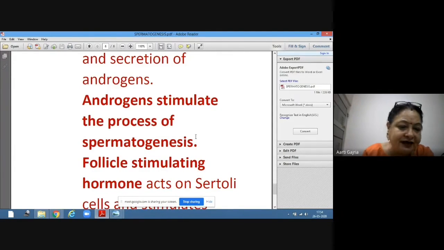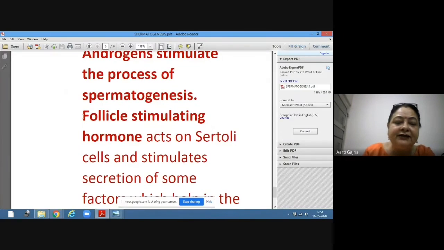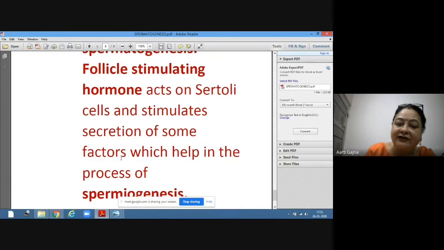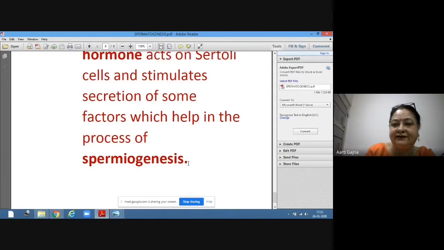Two processes are there, spermatogenesis and spermiogenesis. Spermatogenesis is under the control of androgens. These androgens are being synthesized and secreted by Leydig cells. The second gonadotropin hormone is follicle stimulating hormone. This acts on Sertoli cells. Sertoli cells are inside the seminiferous tubules and stimulate secretion of some factors that help in the process of spermiogenesis.